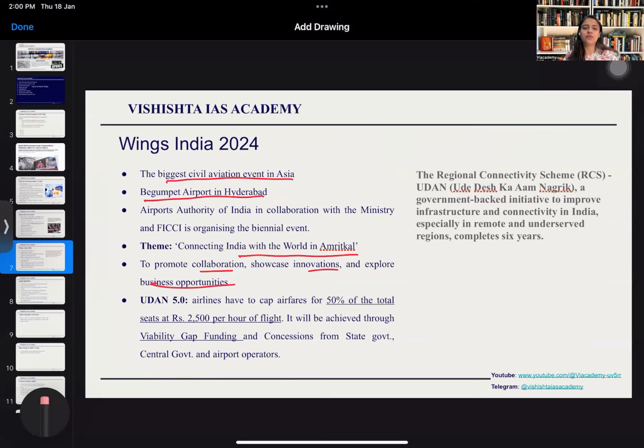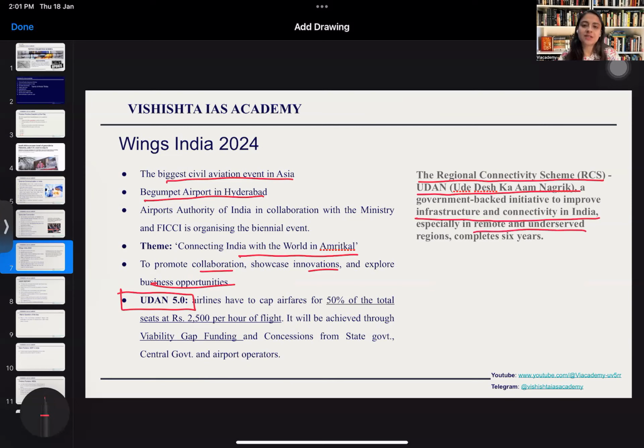So this kind of events help in the promotion of industries by connecting different people from different industries so that they can collaborate in the development of the industry. UDAN is a government scheme which you should know about when it comes to the civil aviation industry. UDAN is a regional connectivity scheme, Ude Desh Ka Aam Nagrik, and it is a government-backed initiative to improve infrastructure and connectivity in India, especially in remote and underserved regions.